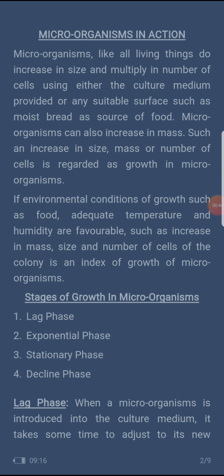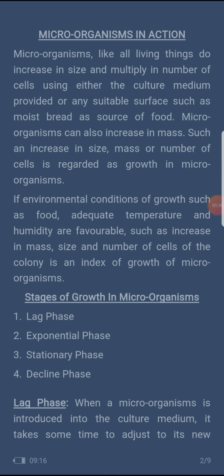Now microorganisms, like every living organism, increase in size and multiply in number of cells using either a culture medium or a suitable surface such as moist spread as a source of food. Here we want to look at how microorganisms grow and their action. They grow like normal human beings. They increase in size.